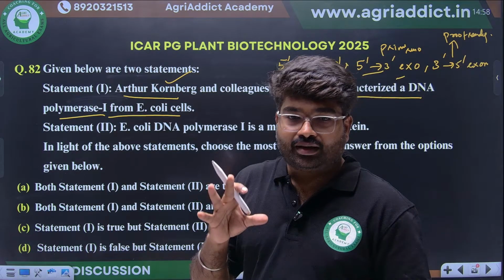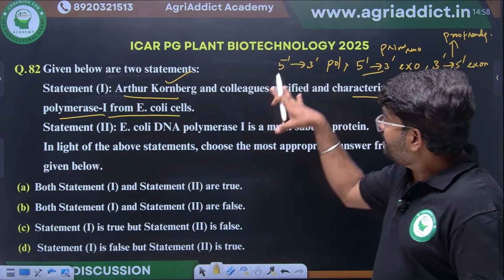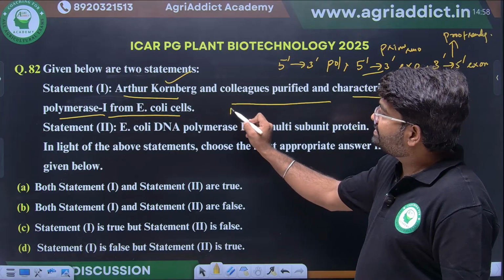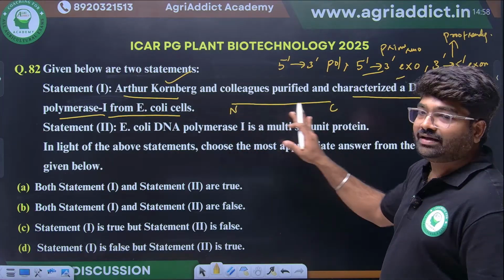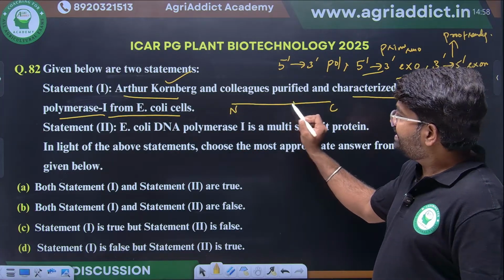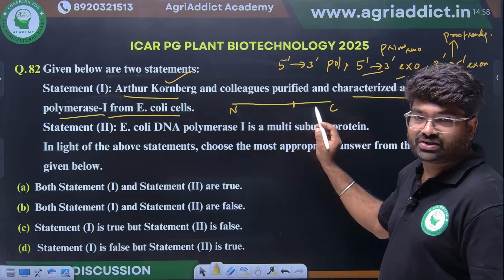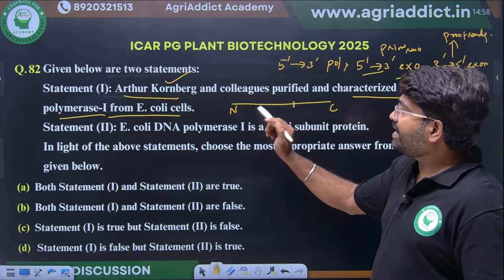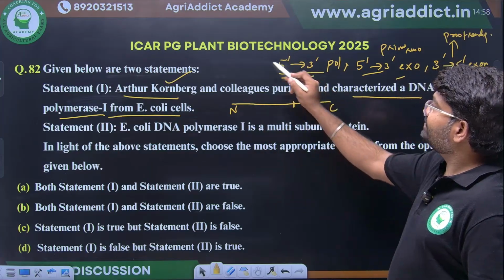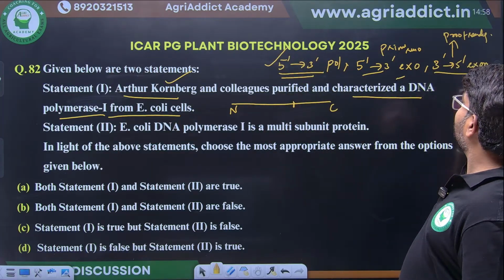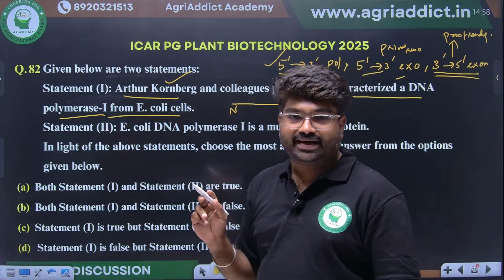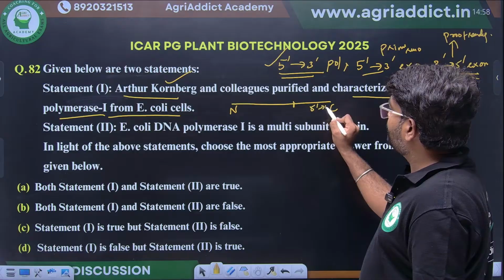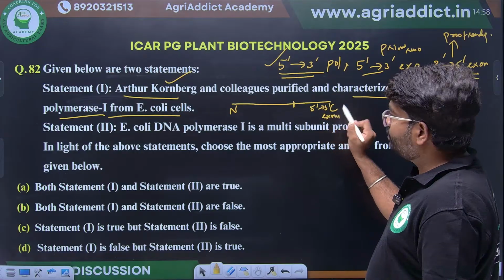The most important thing is that all these functions are present in a single polypeptide. It's a single polypeptide enzyme, from N-terminal to C-terminal. If we do proteolysis, hydrolysis of this polypeptide, it will be cleaved into two fragments. One fragment will have two functions, 5' to 3' polymerase activity and 3' to 5' exonuclease activity. And the second fragment will have 5' to 3' exonuclease activity. I hope this is clear.